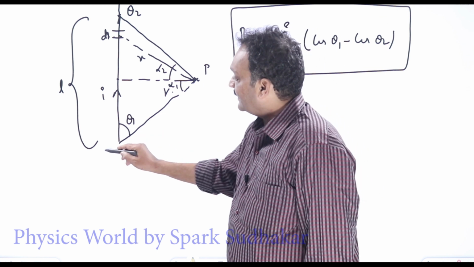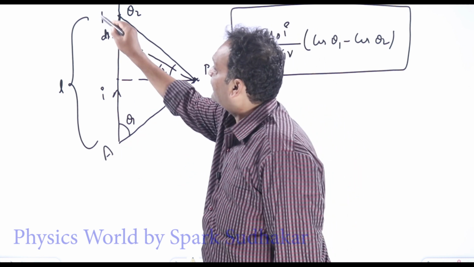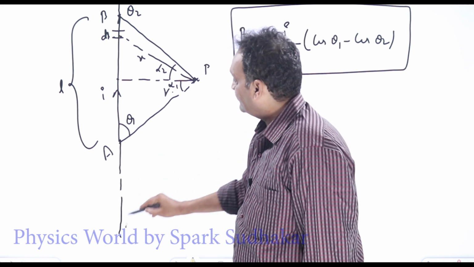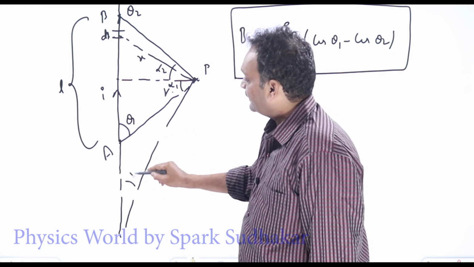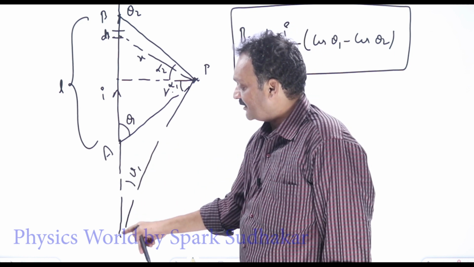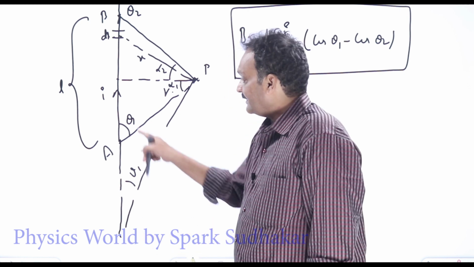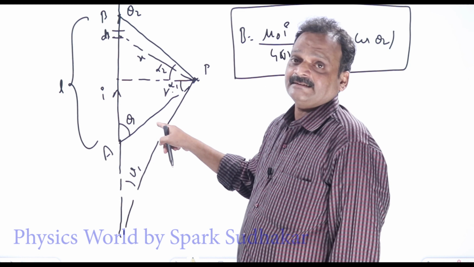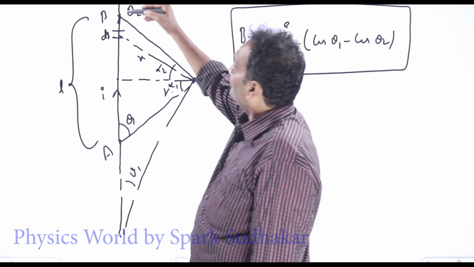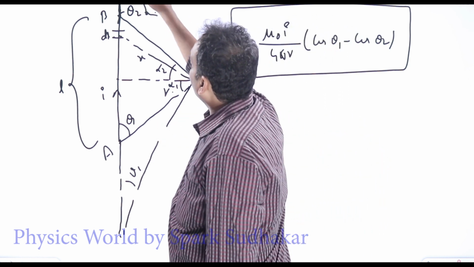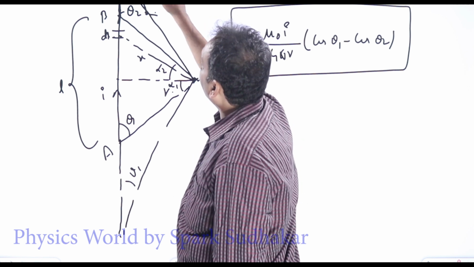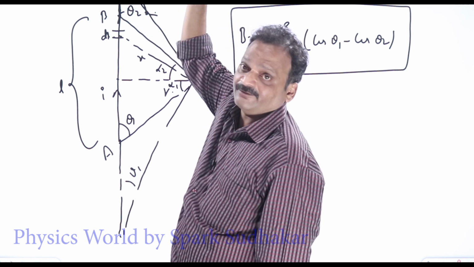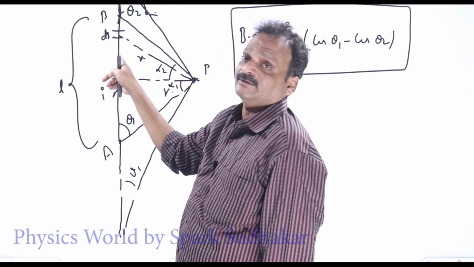Suppose say this point is A, this point is B. When I am extending this point A downwards like this, what will happen to this angle theta 1? Theta 1 keeps on decreasing as the segment keeps on getting extended. If I go to minus infinity, theta 1 can be taken as approximately 0. Similarly, when you keep on increasing this point B, what will happen to this angle? This theta 2 angle will be increasing. If I take this point B to plus infinity, theta 2 will become 180 degrees.